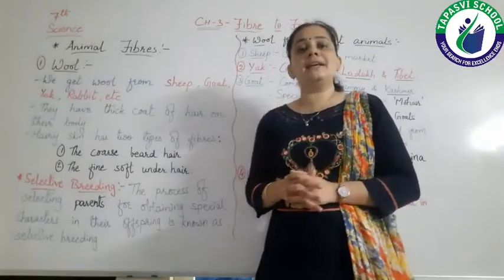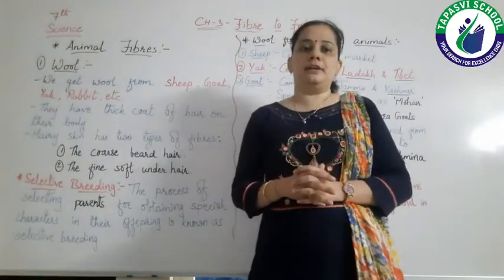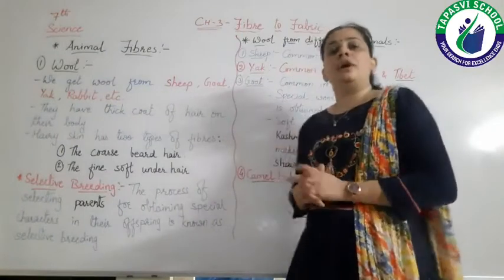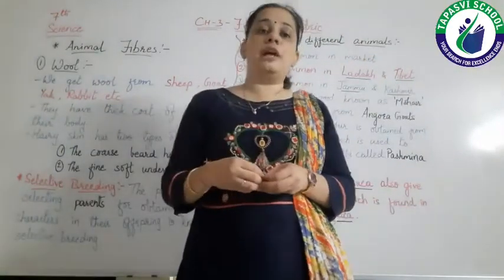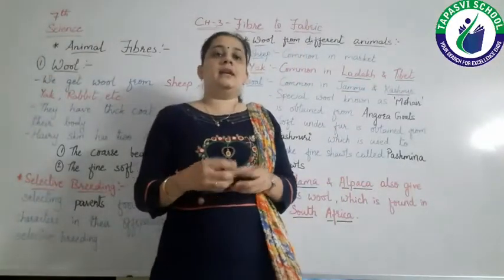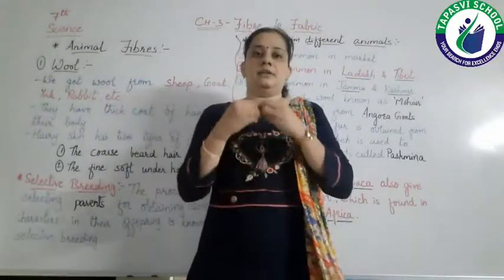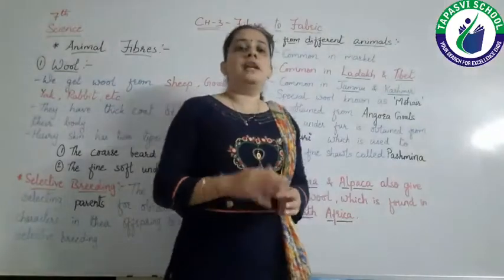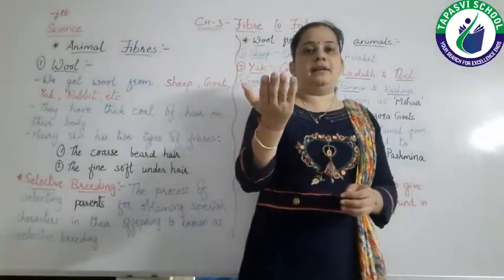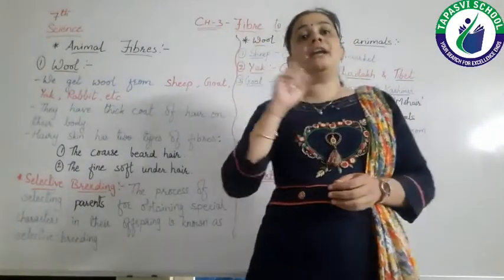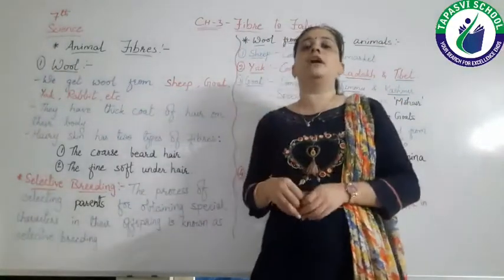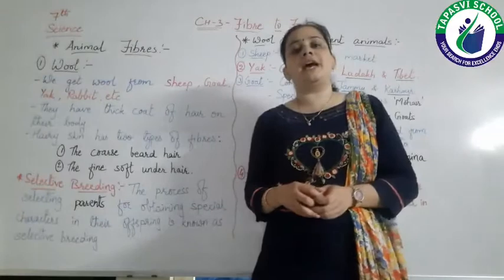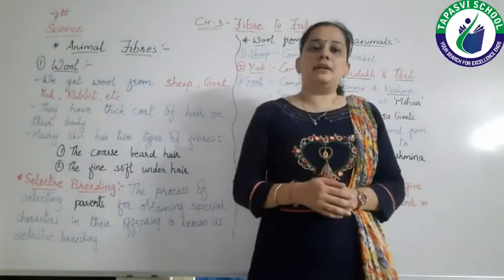So air is a bad conductor of heat. Okay, so as air is there in between the woolen fibers, our body warmth will not move outside.